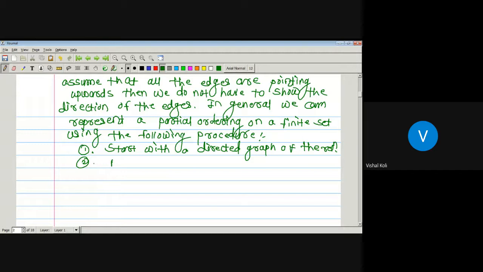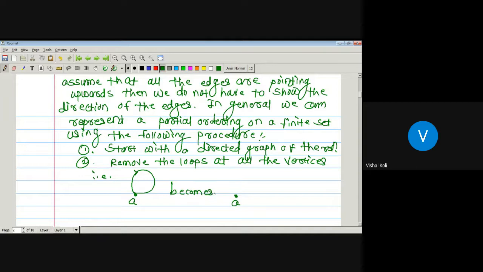Second one, remove the loops at all the vertices. That is, suppose there is a vertex A having a loop, then we have to remove this loop. Then it becomes only a dot. This one becomes only a single dot.